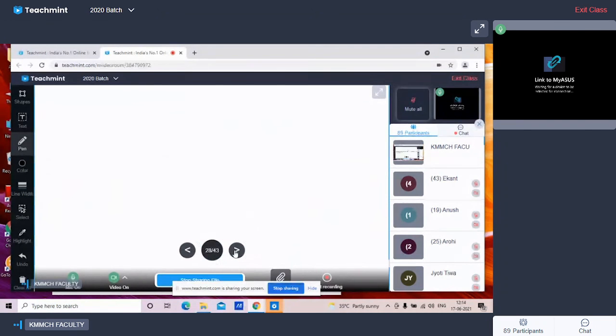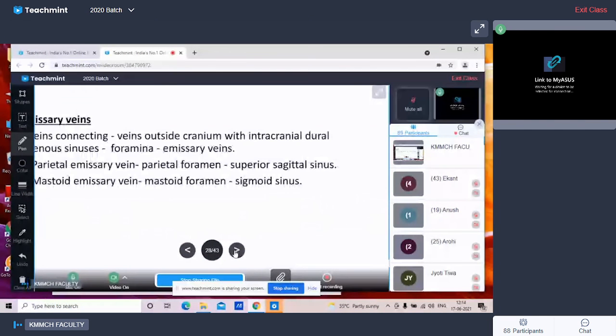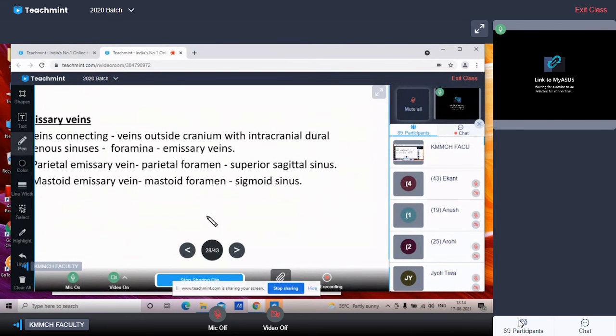Now coming to the emissary veins. Emissary veins are the veins connecting the scalp veins to the cranial veins. With the help of these emissary veins, the scalp veins are connected with the intracranial dural venous sinuses.